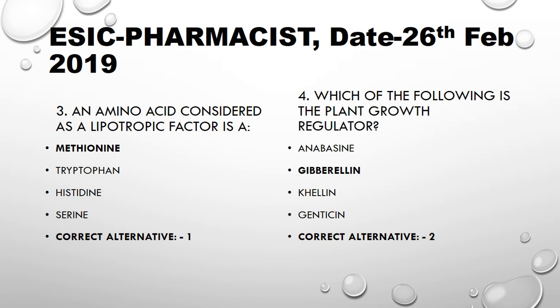The naturally occurring endogenous growth substances are called plant hormones, while synthetic ones are called plant growth regulators. Classifications are auxins, gibberellins, cytokinins, ethylenes, dormins, flowering hormones, phenolic substances, etc. Here in option gibberellin is given, so gibberellin is the answer.